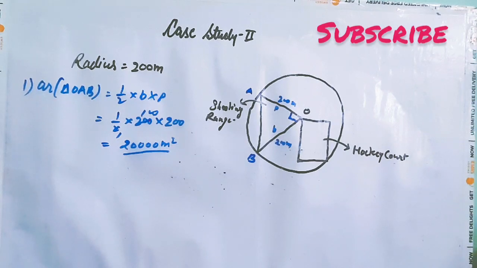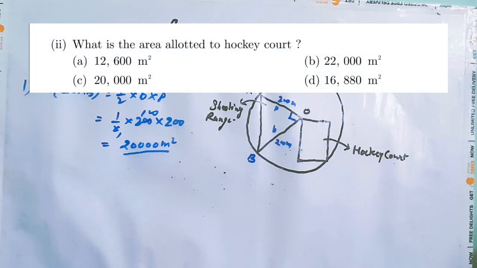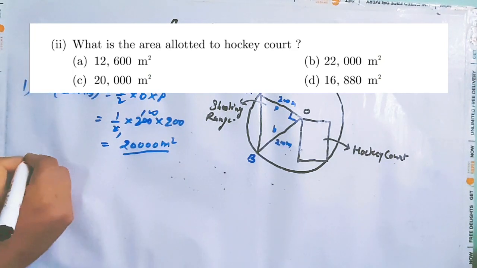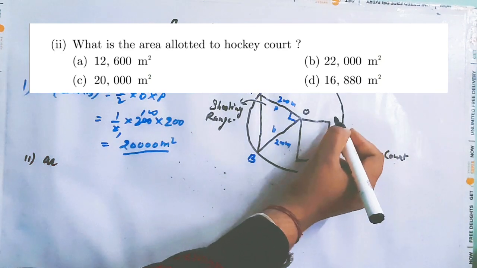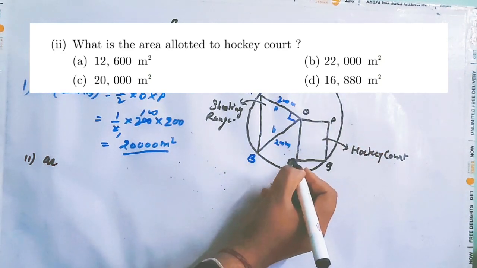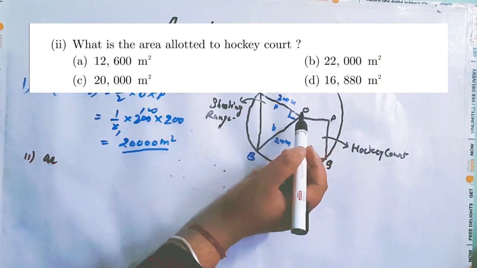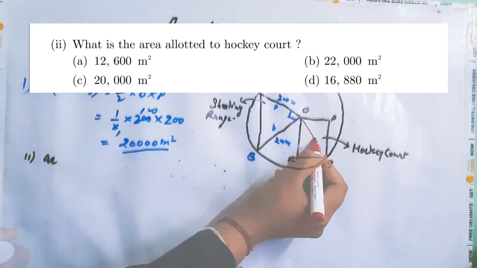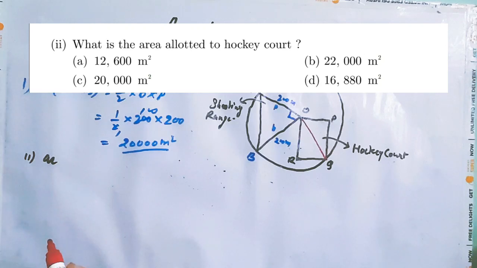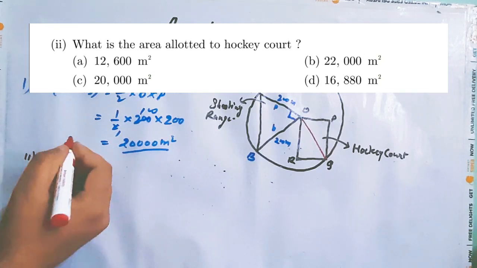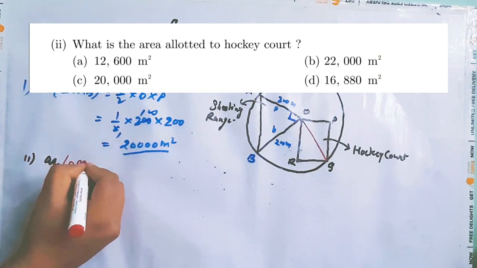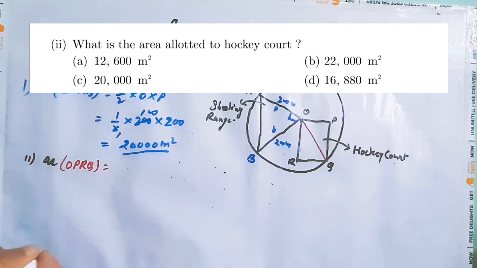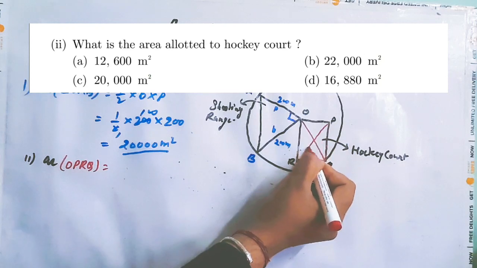Then next question is, what is the area allotted for the hockey court? So the second one is area of, if hockey court is OPQR. Now see, its diagonal will be equals to the radius of the circle. So we have two formulas here. Area of OPRQ will be equals to, we know the diagonals of square are equal.